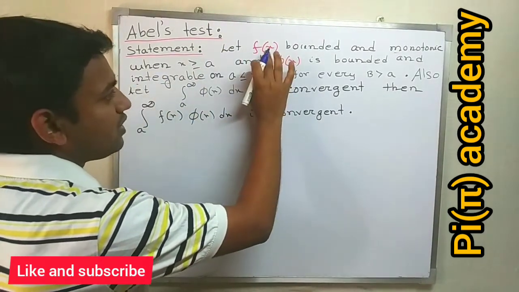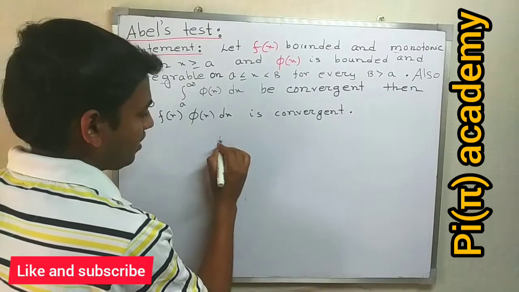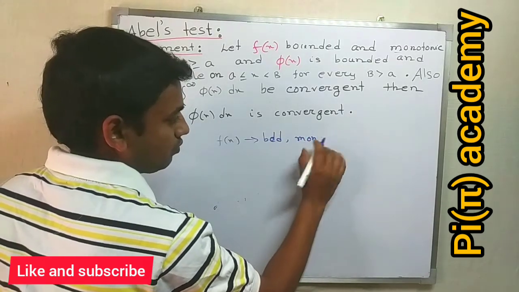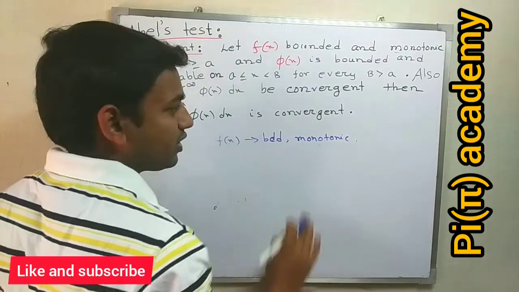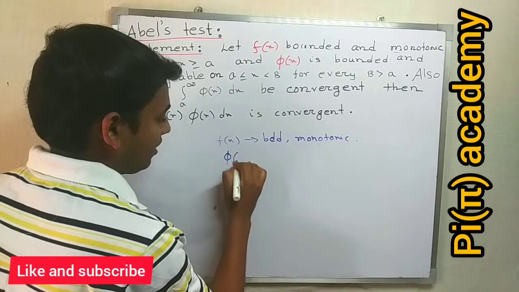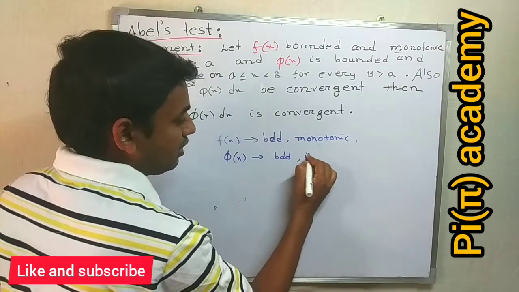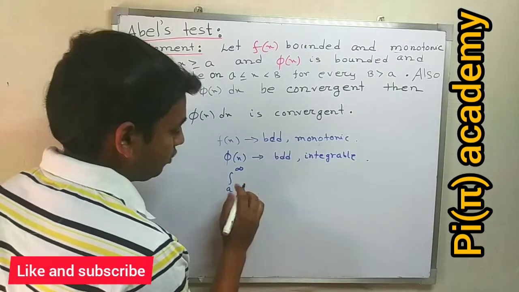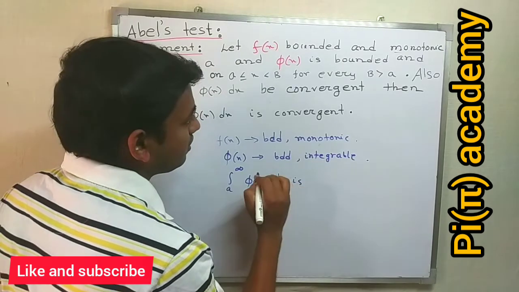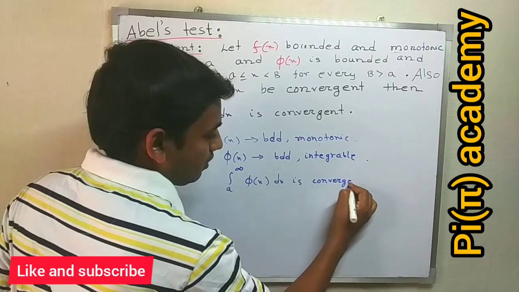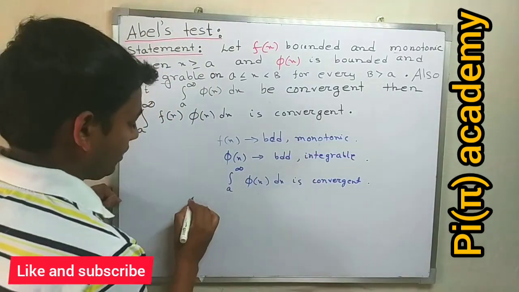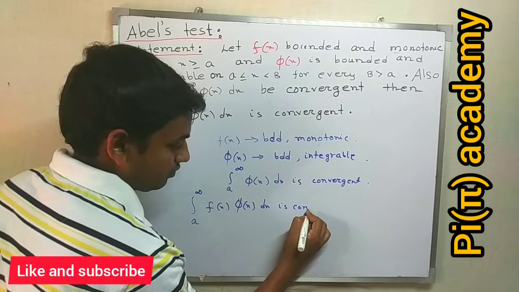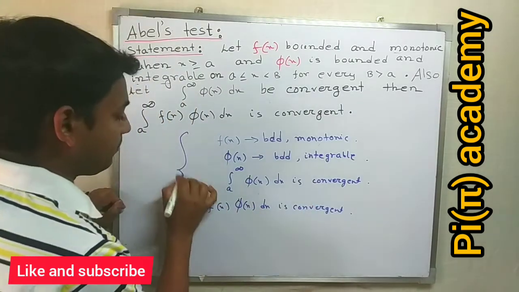The statement of this Abel test: if the function f(x) is bounded and monotonic, that is either monotonic increasing or monotonic decreasing, and phi(x) is also bounded and integrable, and also the integral from a to infinity of phi(x) dx is convergent, then by the Abel test we can say the integral from a to infinity of f(x) phi(x) dx is convergent. This is the statement of the Abel test.